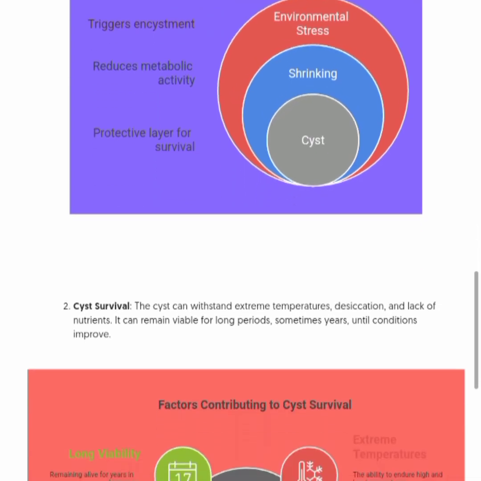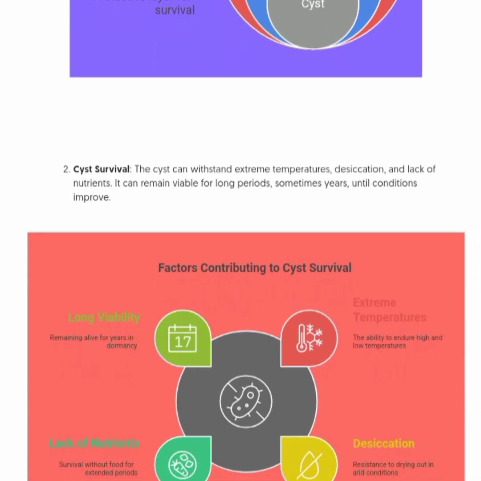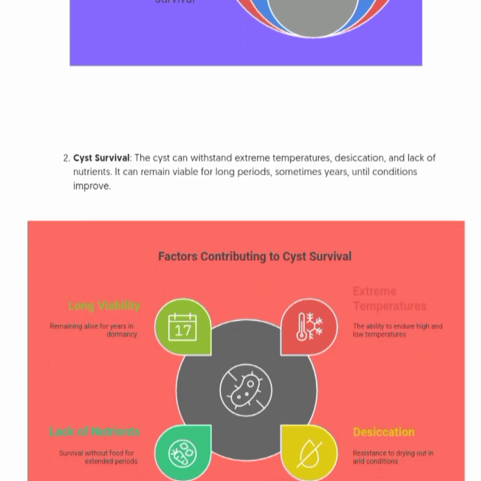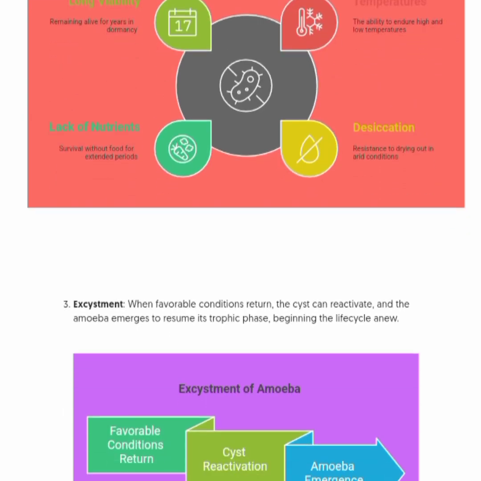Second substage is the cyst survival. The cyst can withstand extreme temperature, desiccation, and lack of nutrients. It can remain viable for a long period, sometimes years, until conditions improve. Third substage is the excystment. When favorable conditions return, the cyst can reactivate and the amoeba emerges to resume the trophic phase, beginning the life cycle anew.